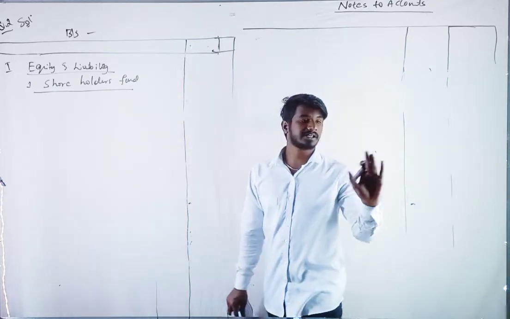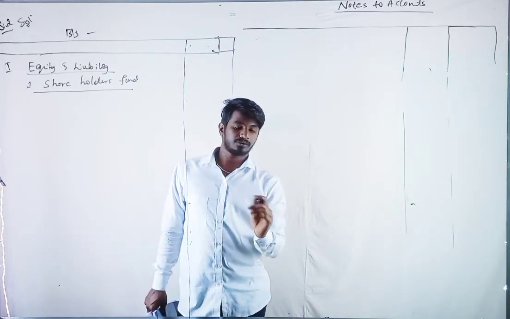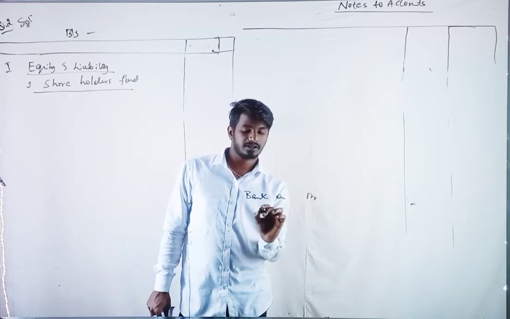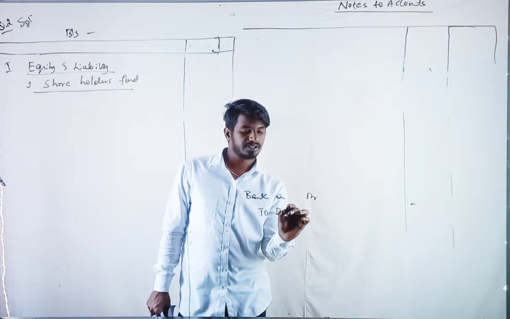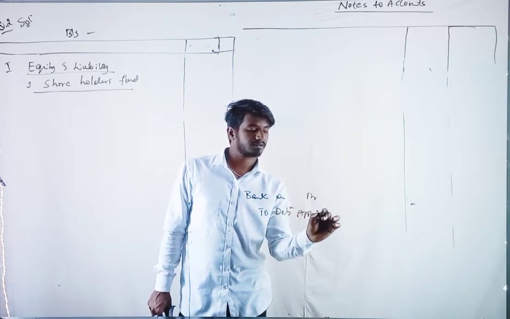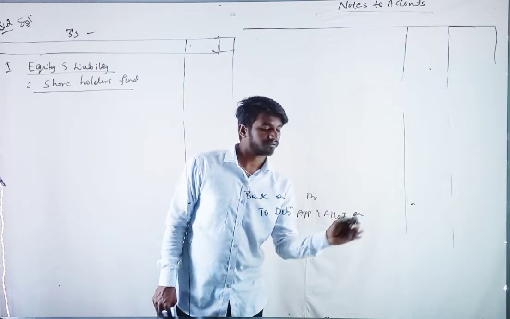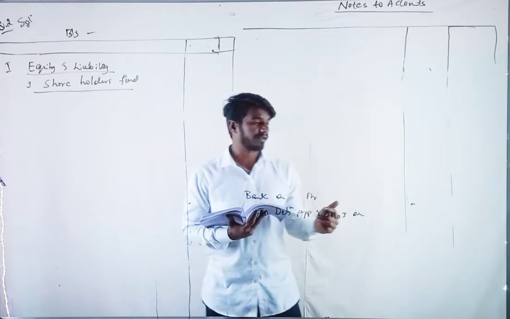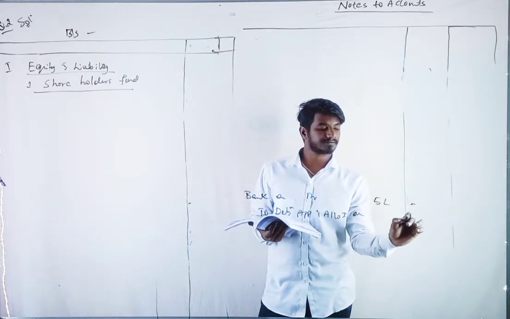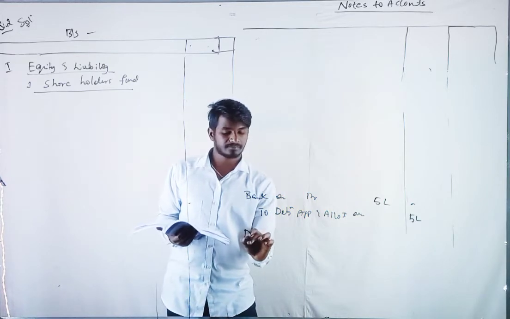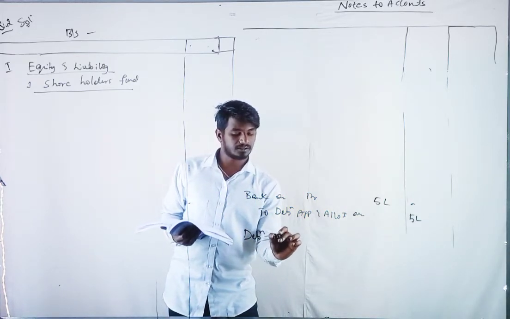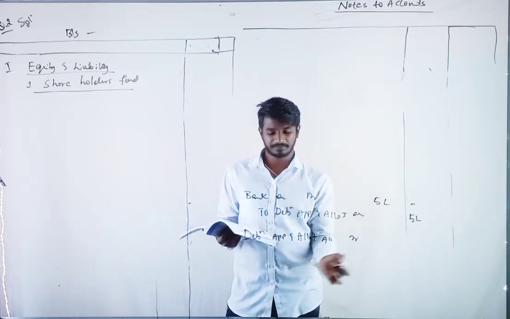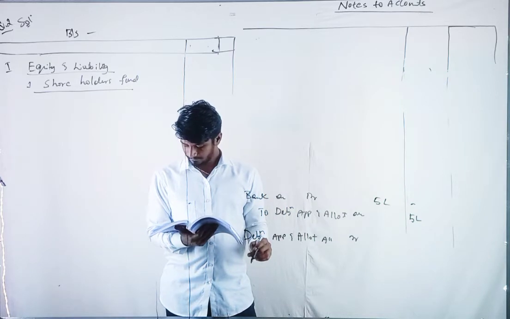Shall we do the journal entry first? First entry will be bank account debit to debenture application and allotment account. The first entry will be this only. How much? 5,000 debentures into 100 each, 5 lakh. 5 lakh.